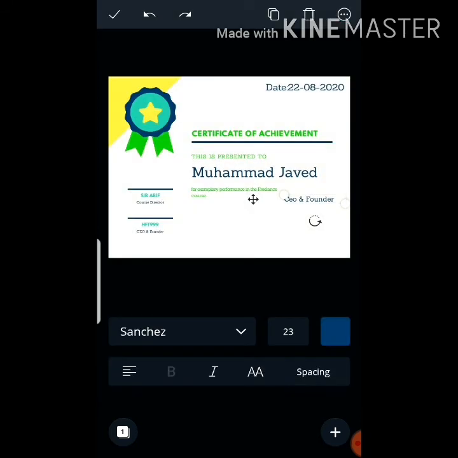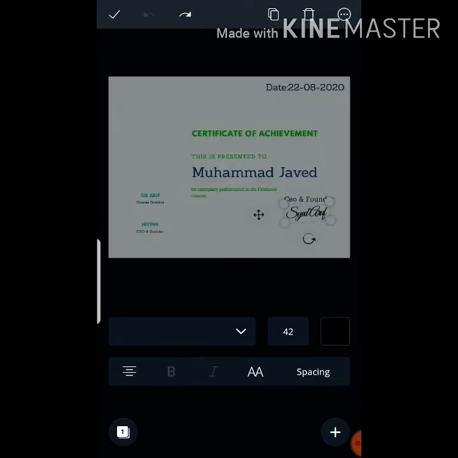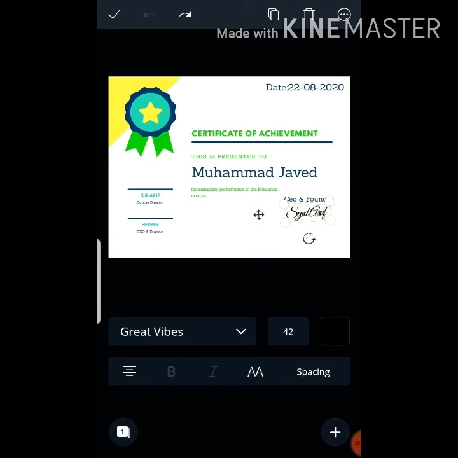Friends, it is a very simple app. You can just select and edit all things and drag all stickers, and other features are available in this app. Now simply download, it is free.